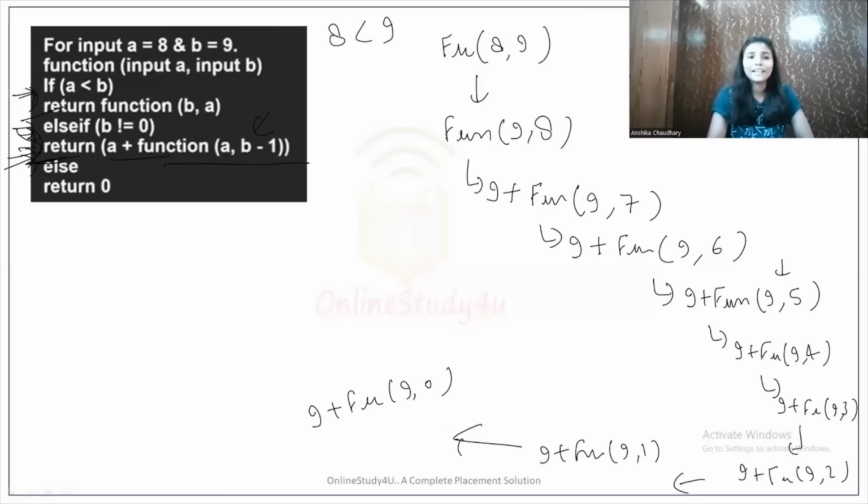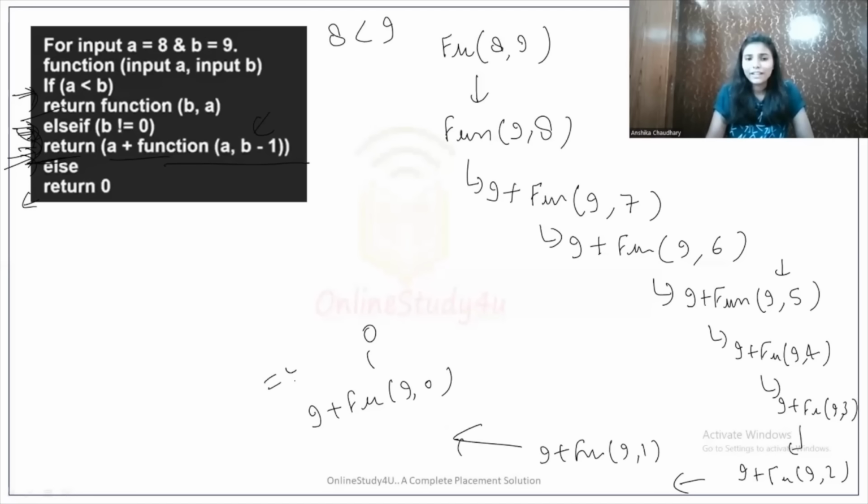Right, so it will again check the condition: is 9 less than 0? The condition is false. We will come to the else if part and it will check whether B is not equal to 0. 0 is not equal to 0, so this time the condition is false and it will return 0. So this function is returning 0.